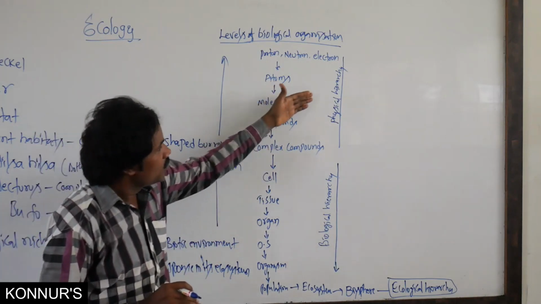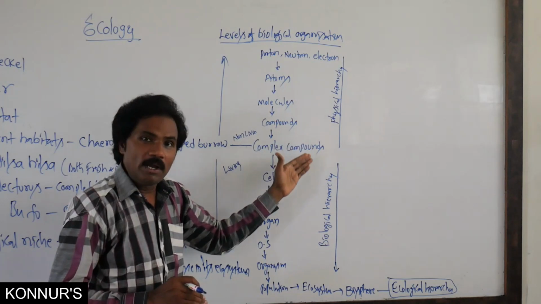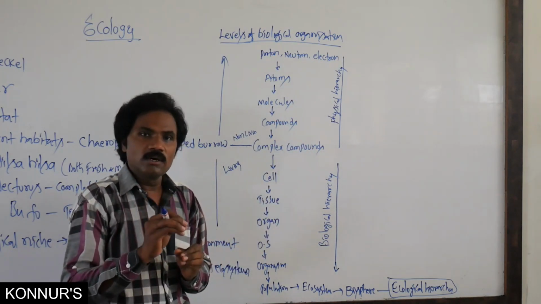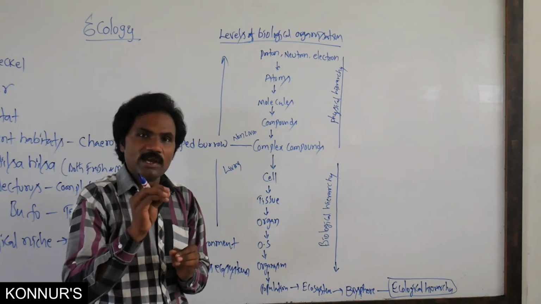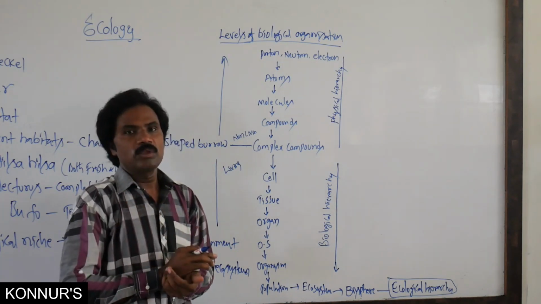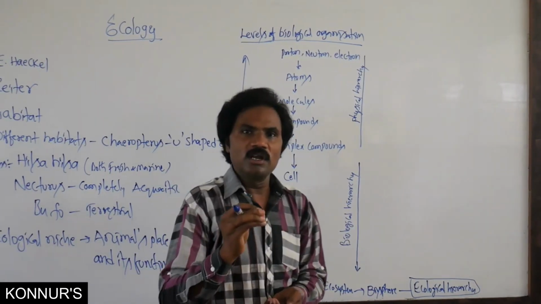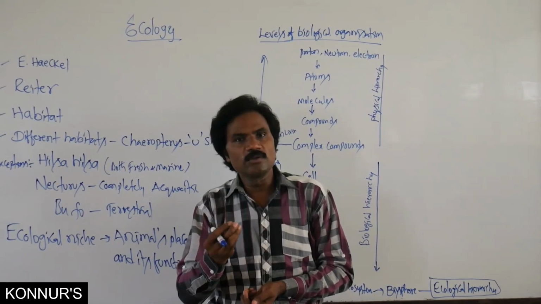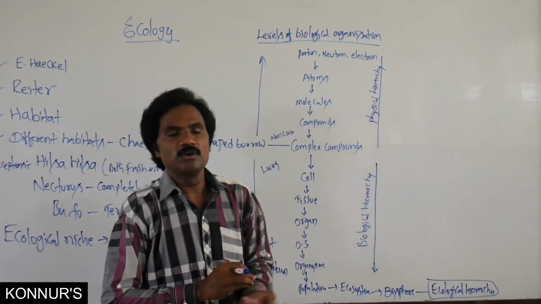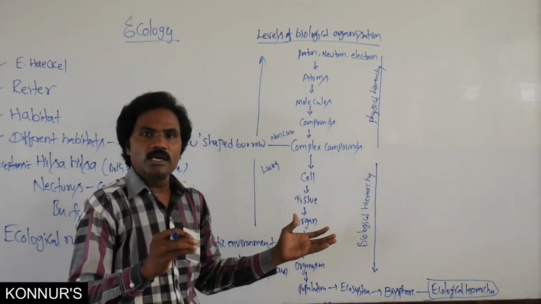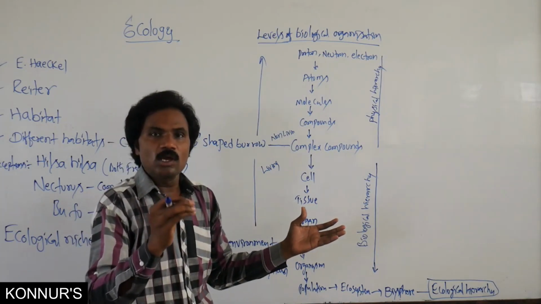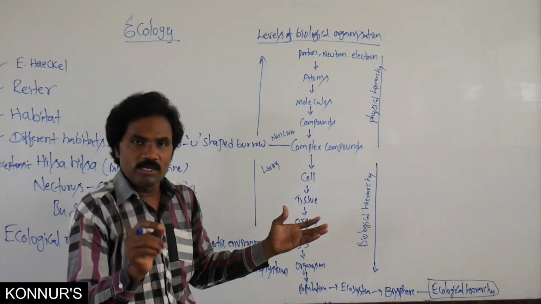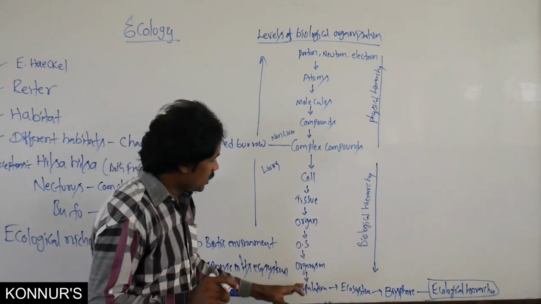So this is what is meant by physical, biological and ecological. Based on this, what is the basic unit of ecological hierarchy? What is the fundamental unit, or the simple unit, of ecological hierarchy? Organism acts as the basic unit of the ecological hierarchy. That is important.